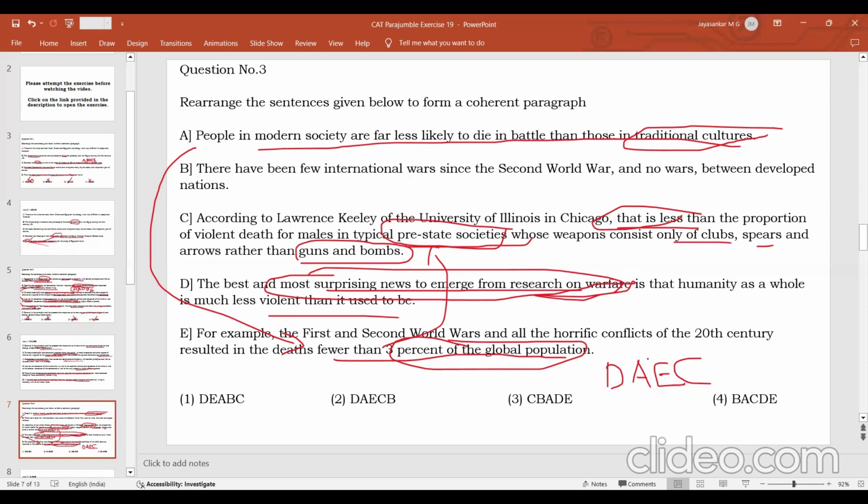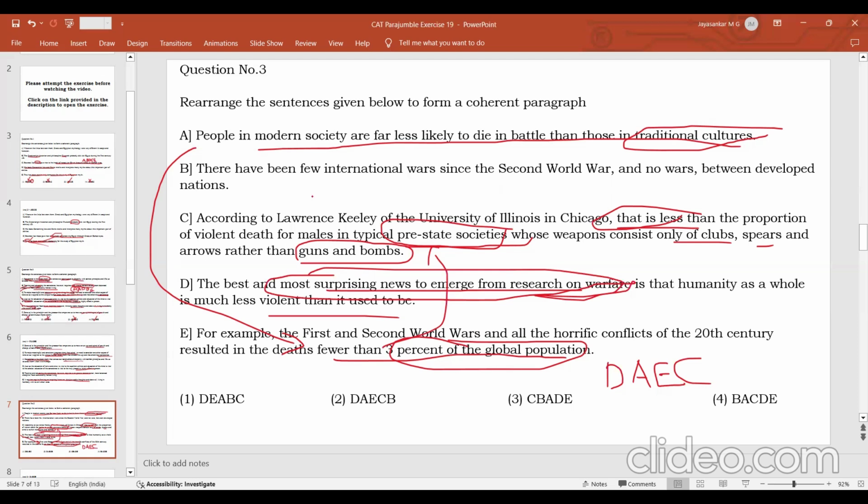Then this theory regarding why this introduction is justified. This introduction is justified because people in modern societies are less violent. Why are they less violent? Because the people who died in the wars in the 20th century are much fewer than the people who died in the wars in the pre-state society. So DAEC is a very good sequence.